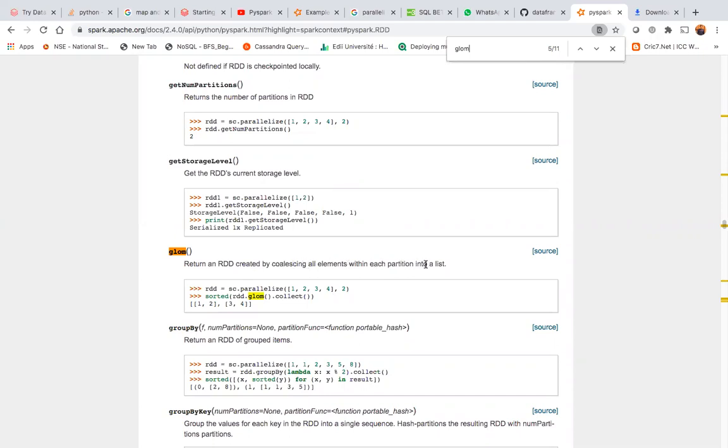We saw our RDD having 10 elements, 1 to 10, but with 8 partitions. If you apply the glom function on an RDD, it will give you another RDD that contains tiny lists, where each list represents the elements of a given partition.